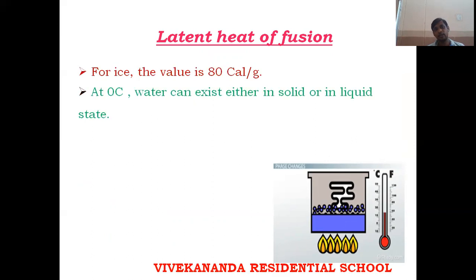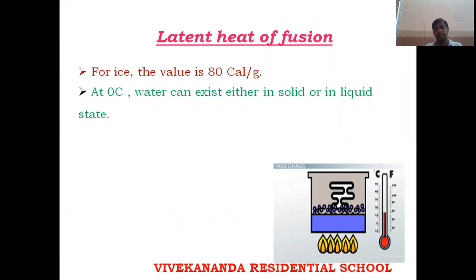For ice, the value of latent heat of fusion is 80 calories per gram. That means latent heat is measured in calories per gram or joules per kg. So here I am taking grams, so it will be calories. Heat is always measured in calories or kilocalories or joules. So to change ice to water, I need 80 calories of heat, not 100 calories, 80 calories of heat per 1 gram.